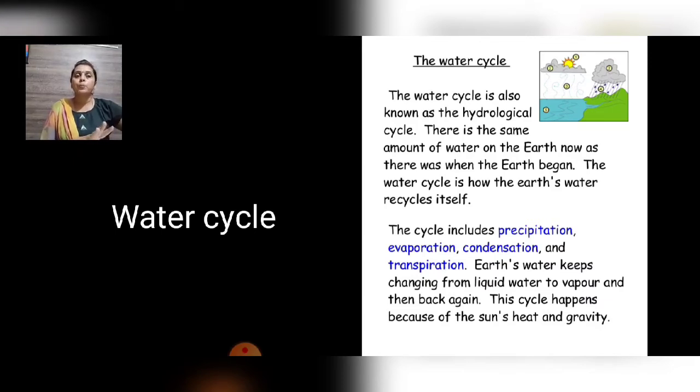The cycle includes precipitation, evaporation, condensation and transpiration. Transpiration, transforming from liquid to solid and solid to liquid. So earth's water keeps changing from liquid water to vapor and then back again. This cycle happens because of the sun's heat and gravity.